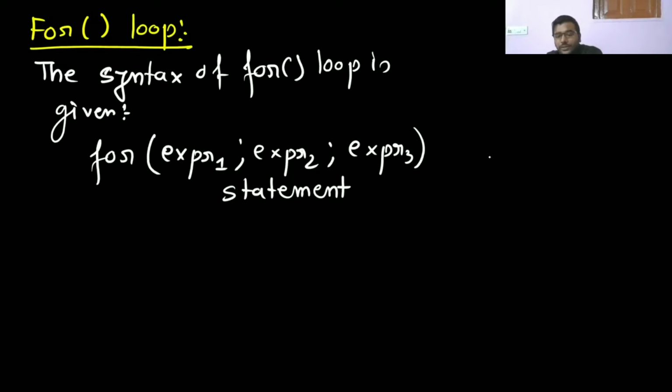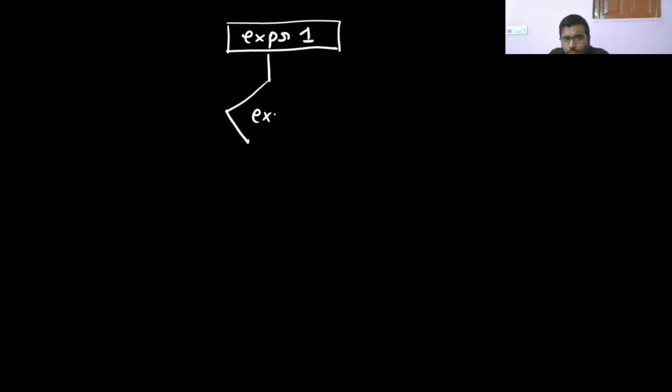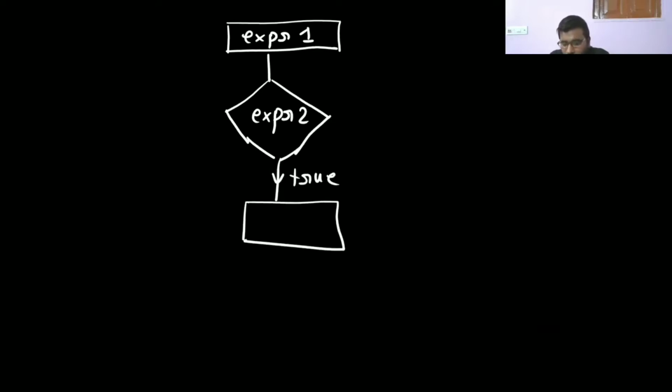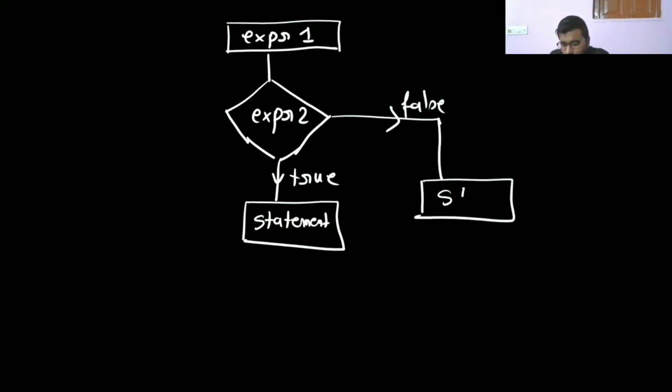If you want to see the flow chart, first expression 1 will get executed. Expression 1 is not a condition. Now it will go to expression 2, which is the condition checking. If it is true, then it will go inside the body that we have written as the statement. And if it is false, then it will stop here.